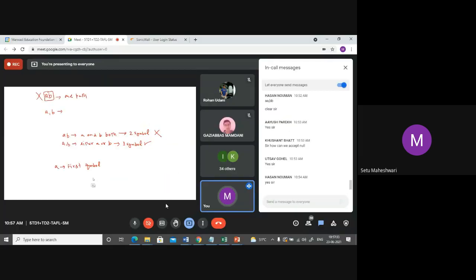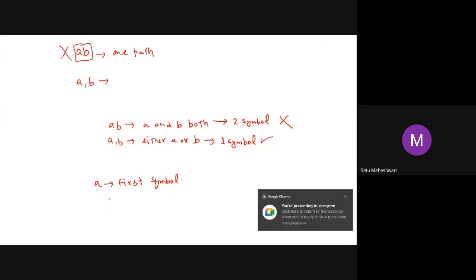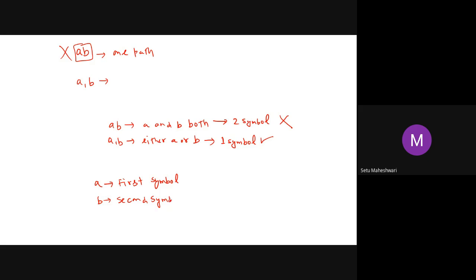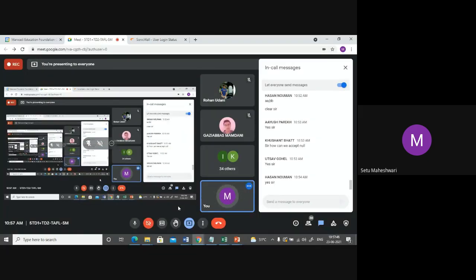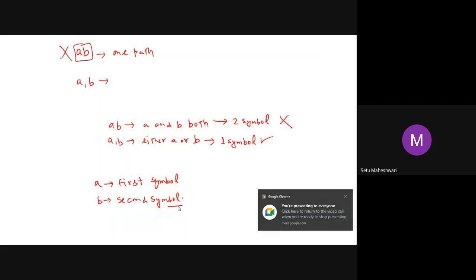Then after this, if you put B, B will be treated as the second symbol. Do one thing, just wait for two more minutes. Let this question finish, then ask your doubt. Possibly at the end of this question you will automatically be clear with the concept.